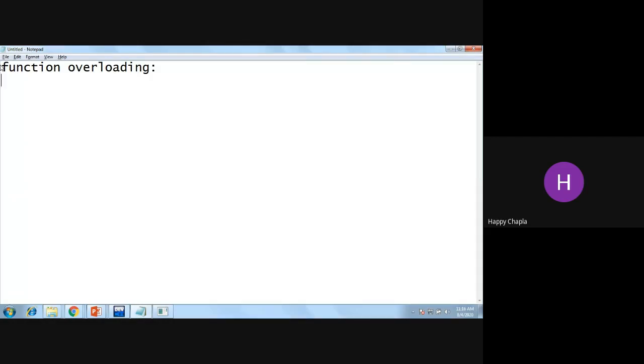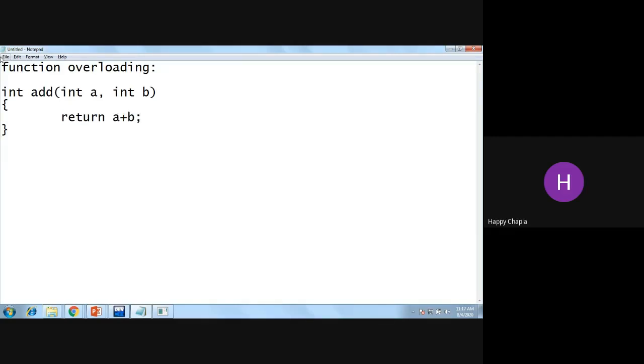At which time can you use them? I am just giving you a small example of the default argument and a small example of inline, right? If you want to implement these concepts in your project, you can implement them. So what is function overloading? Before we move further with function overloading, the simple thing: if I have an integer add function with integer a, comma, integer b in one program, it will return a plus b.